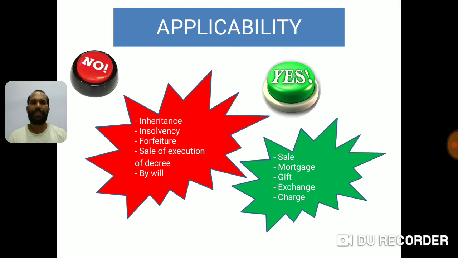Now I am bringing to applicability. You are seeing too many colors in this slide. I kept red color for which the act doesn't apply and green color for which the act applies. Now, for which the act doesn't apply: inheritance, insolvency, forfeiture, which is legal taking of someone's property, then sale in execution of decree, and by will. These things are not covered under the Transfer of Property Act. I repeat: inheritance, insolvency, forfeiture, sale in execution of decree and by will.